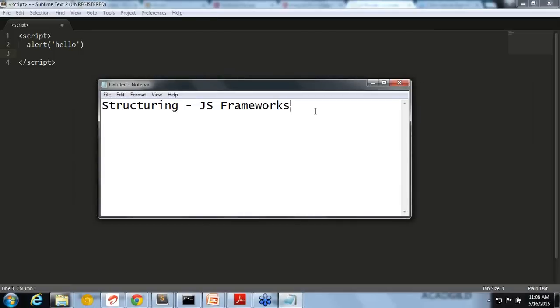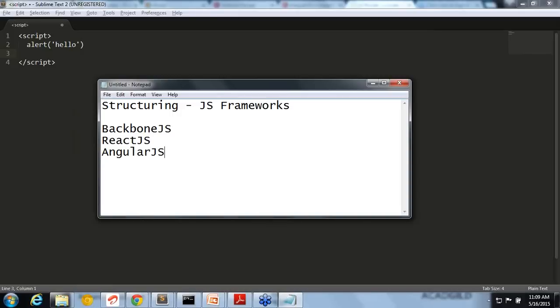So JavaScript frameworks are used for the structuring. Okay. So now there are a lot of frameworks available, like Backbone JS. I'm giving you some names you might have heard of or you might not have. React JS. And like that, one popular framework is Angular JS. So Angular JS, how and why, we'll just see. This is also one of the frameworks which enables you to structure your application, so you can easily create a complete application with a good structure. So it's a maintainable application.